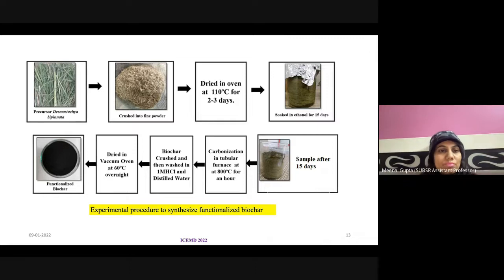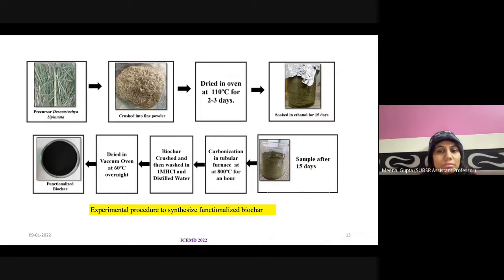So we have taken the fresh leaves of this grass, and we have first cleaned it, and then we have dried it in the oven, and once it is fully dried, we have crushed it into a fine powder. After making the fine powder, again we have kept it in the oven for 2 to 3 days at 110 degrees centigrade, and then we have soaked it in ethanol for 15 days.